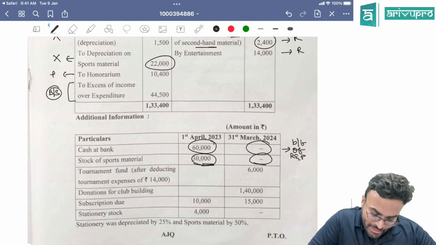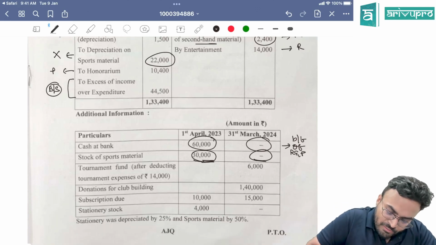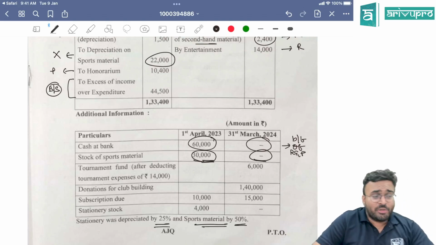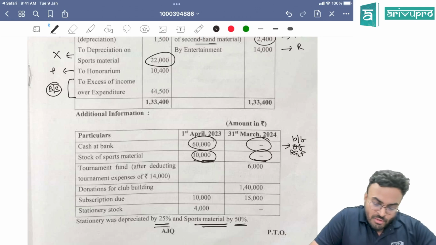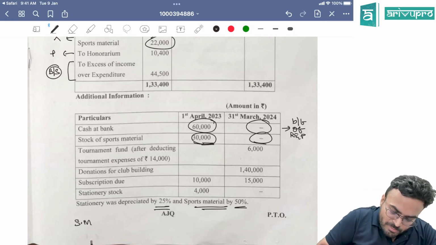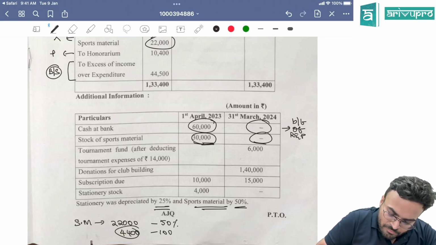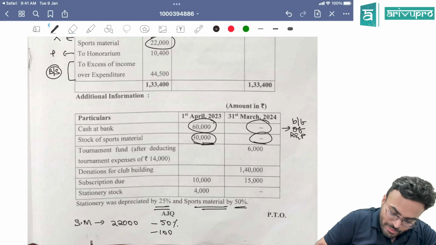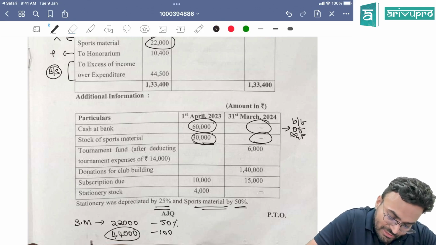22,000 you should be able to get. Now see the fun here. Sports material depreciation is 50%. Stationery depreciation is 25%. So if depreciation is 22,000, sports material depreciation is 22,000. This is 50%. That means what should be 100%? It should be 44,000. But can you see here it is 30,000.